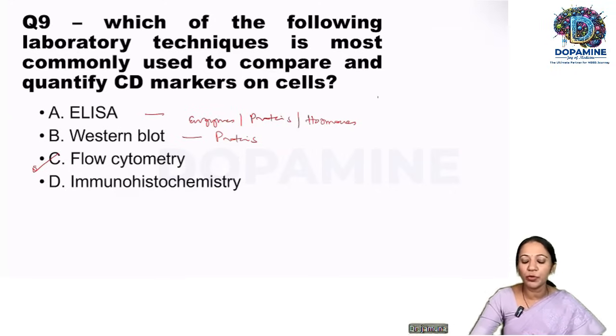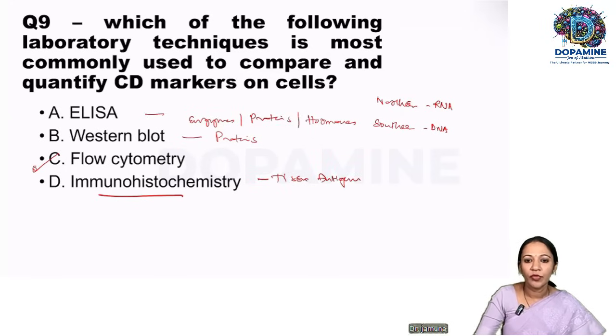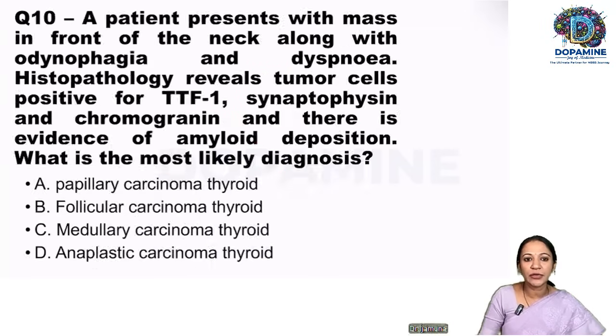Since we are discussing Western blot, what is Northern blot used for? So Northern blot is used to detect RNA. Southern blot is used to detect DNA. And flow cytometry, we know. Immunohistochemistry, we use it for tissue antigens. We'll move on to the next question.